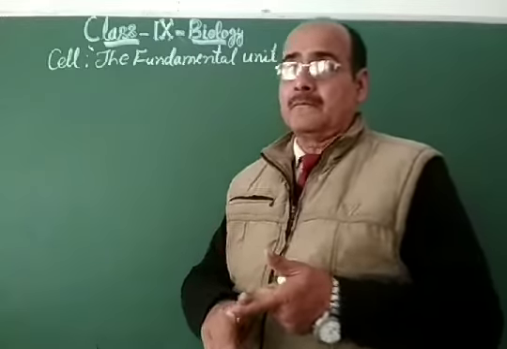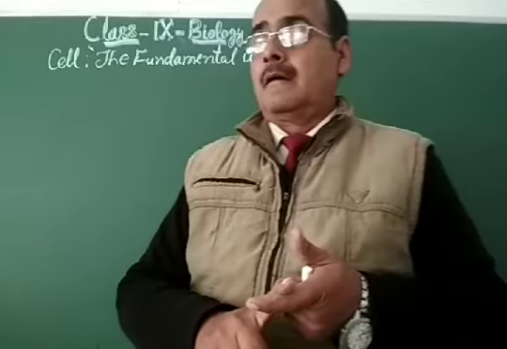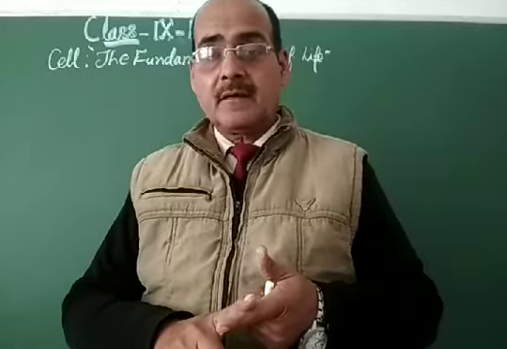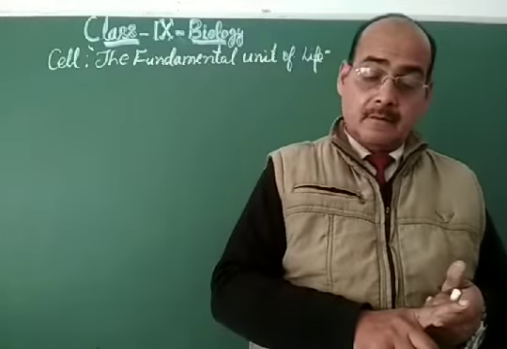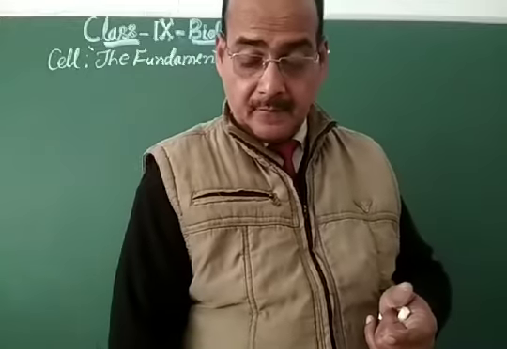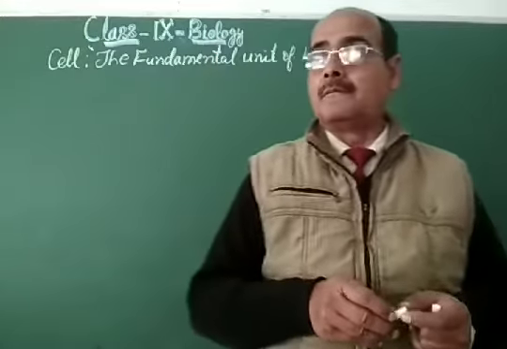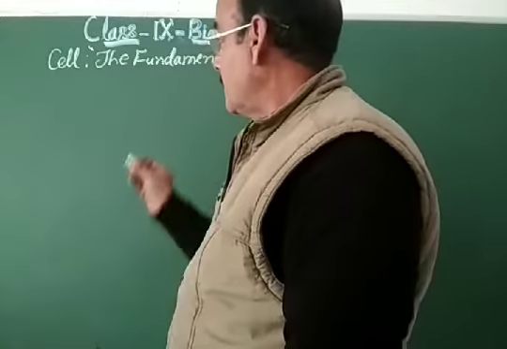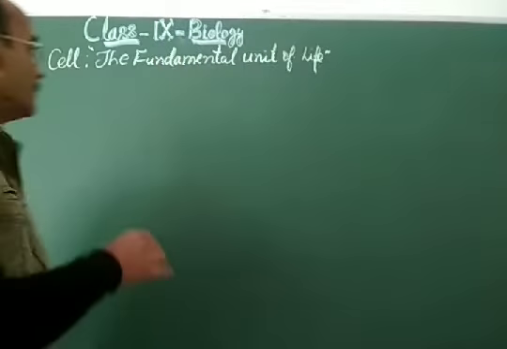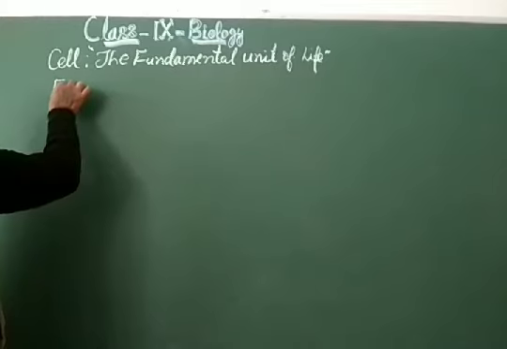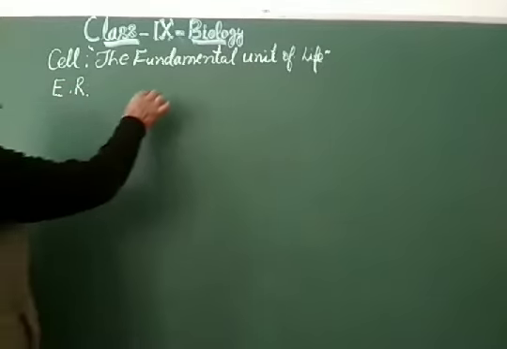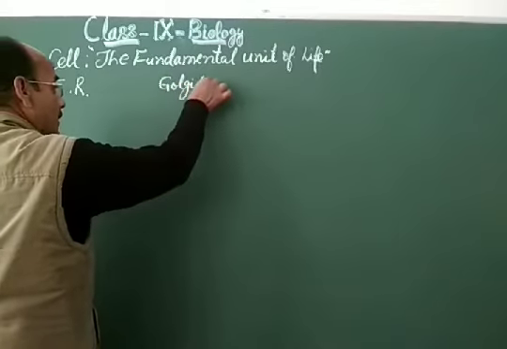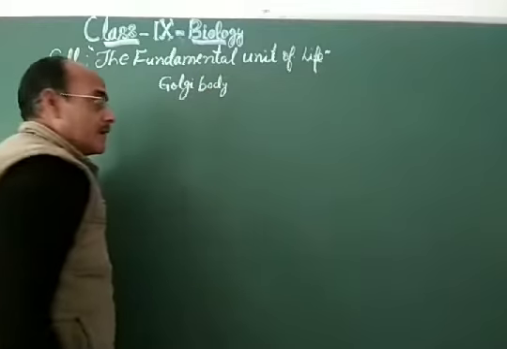Dear students, we have discussed some cell organelles, cell membrane and nucleus. Now let us see some other important cell organelles, like the endoplasmic reticulum, which is of two types. On one side you have the endoplasmic reticulum, ER. On the other side, see the Golgi body or Golgi apparatus. On the other hand, ribosomes.